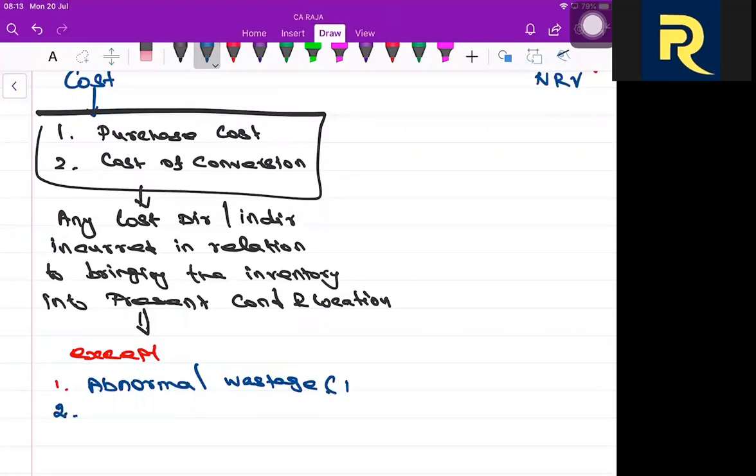Here I can write raw material, wages, etc.